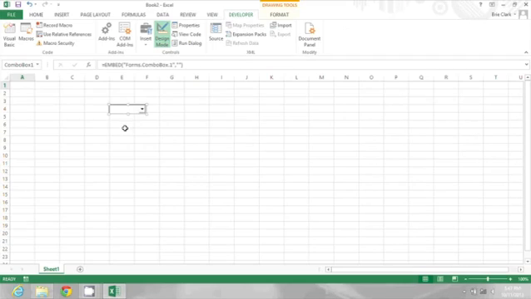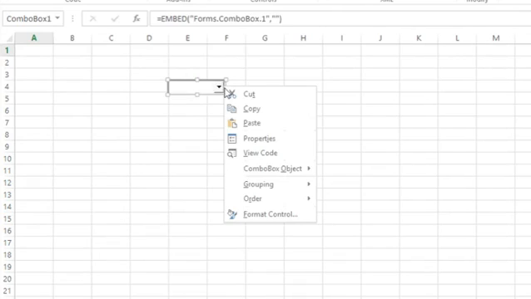That's as far as we'll take it in this video, but if you wanted to assign a macro or any other Visual Basic code to it, you could right-click on it and you could view the code from there and continue.